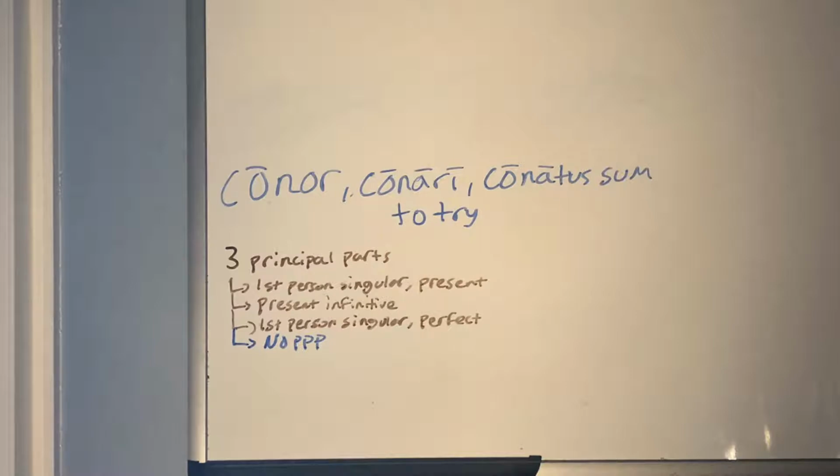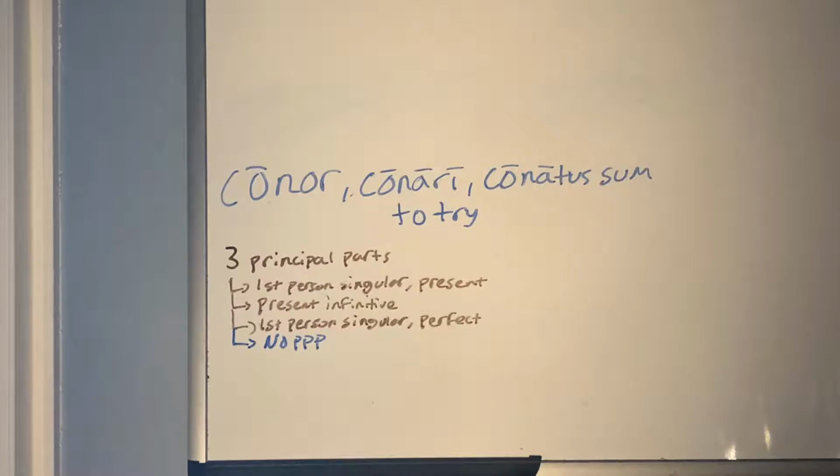Normally, we would associate that with the present passive infinitive, and you'd think that this verb, conari, would be translated as "to be tried." Well, one, that doesn't really make any sense, and two, since this is a deponent verb, this is its present infinitive. In essence, this is its present active infinitive. So conari, in this instance, would be translated as "to try."